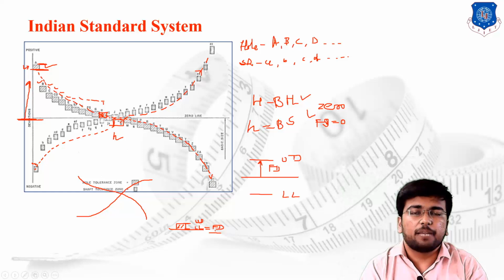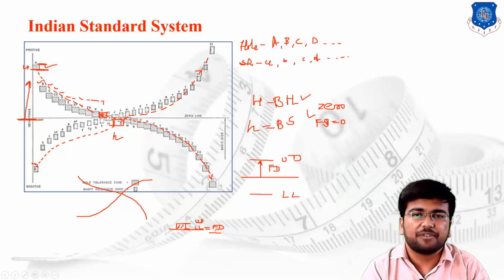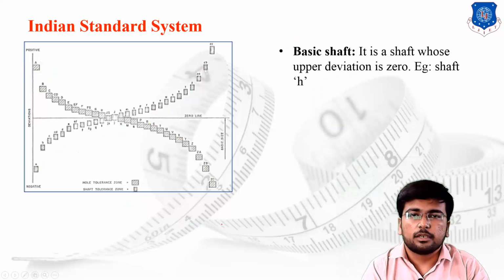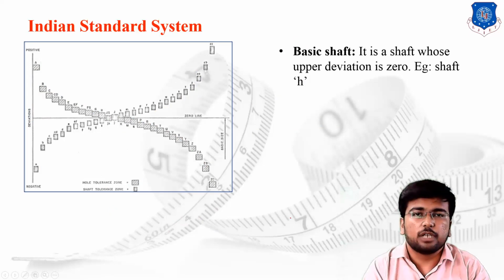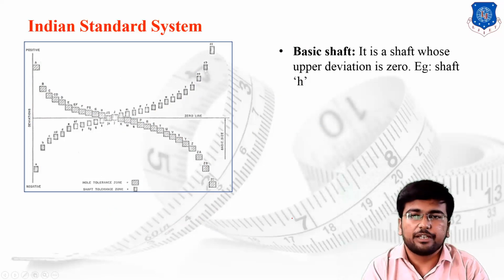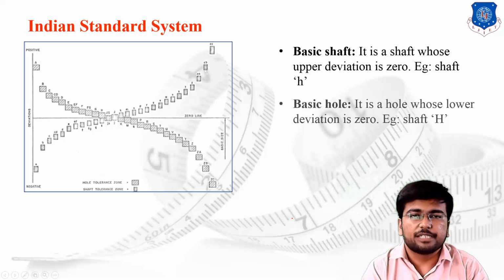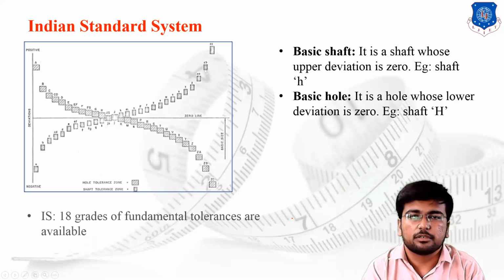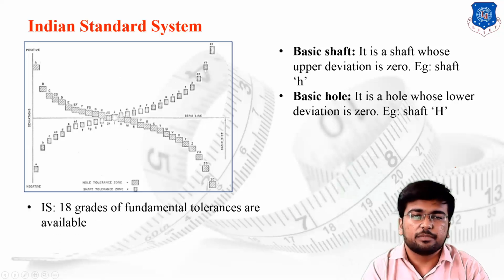If your fundamental deviation value is 0, then those particular components are known as the basic components, let's say basic shaft and basic hole. The basic shaft is the shaft whose upper deviation is 0, shown as a small h. In the same way, the basic hole is the hole whose lower deviation is 0. Sorry, it is known as a basic hole, please correct it.